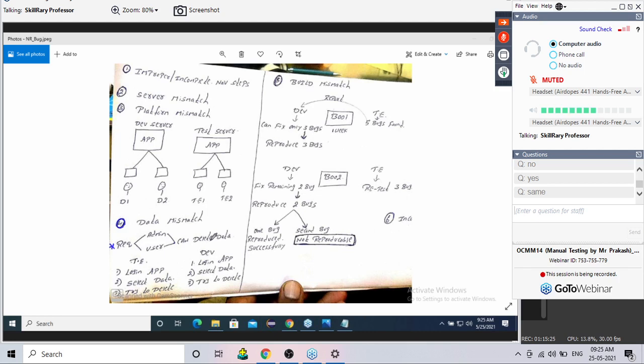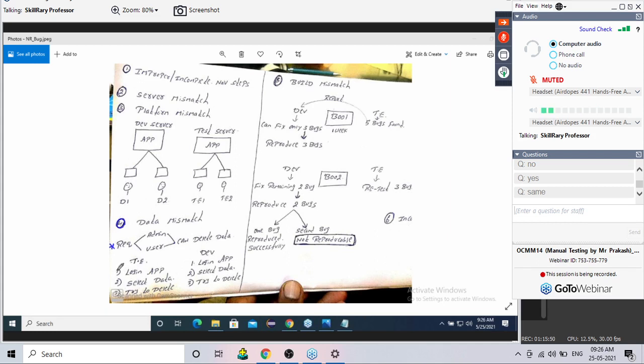But generally, who has the permission to delete, guys? Admin has, correct? But this application is built in such a way that even admin can delete the data as well as the user can also delete the data. Done. Now the developer has written the code. Application is also ready. Test engineer started testing.